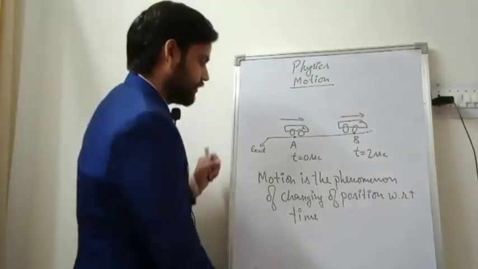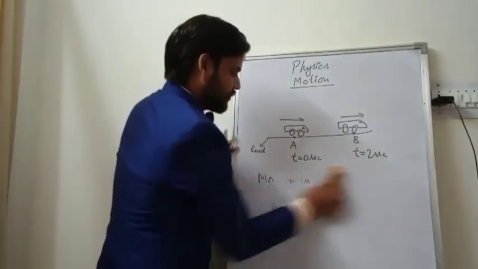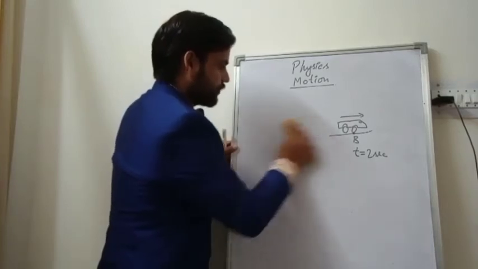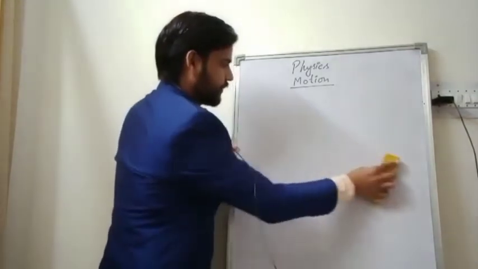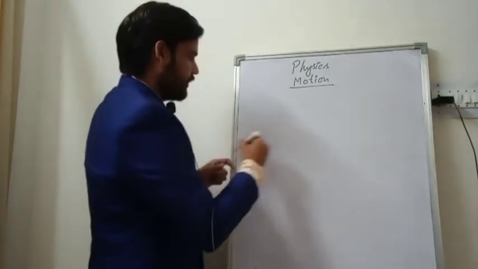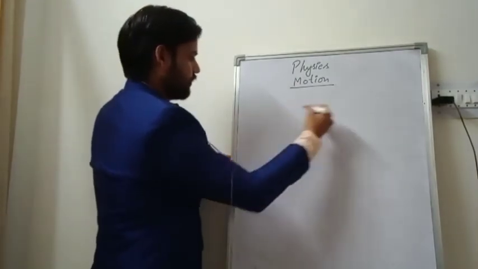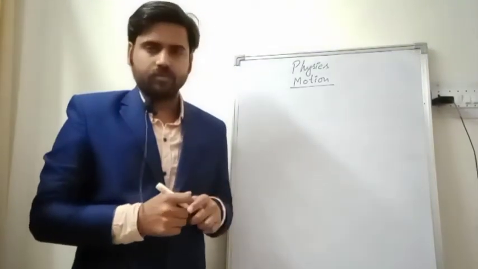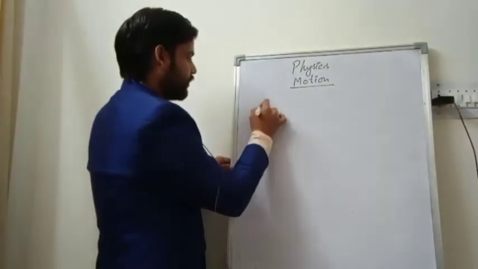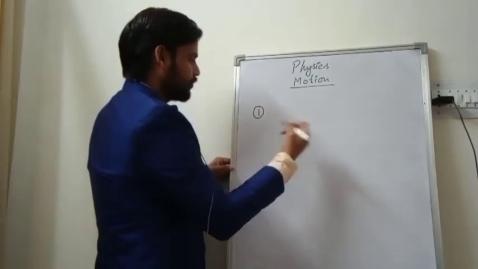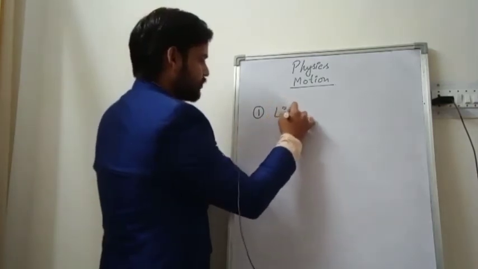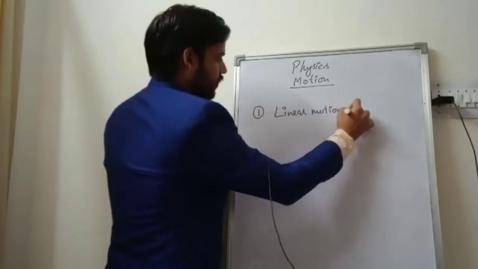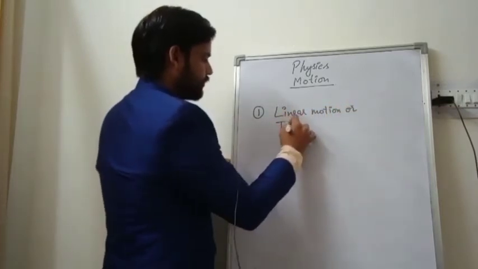All right. Now let us see the types of motion which we are able to observe in the real world. You must have seen a car running on a straight road. A car running on a straight road will be in a kind of motion that is called linear motion, or you can say translatory motion.